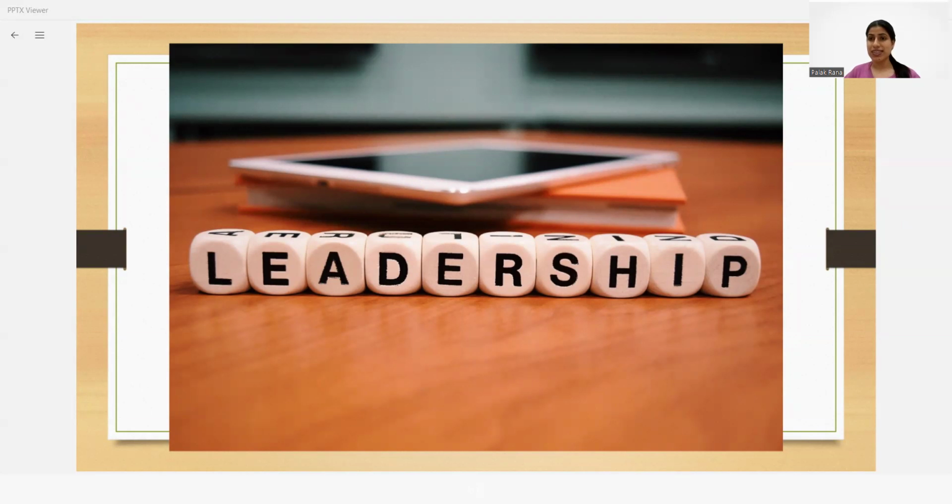And today I will be starting with a very interesting and easy topic, which is leadership. This topic will be easy just because you have to imagine me as your leader. A leader is the person who is leading a group of people, just like me. I am leading you guys in an organization to achieve the organizational goal. Just like I will be leading you, I will be guiding you towards your goal, which is to clear your